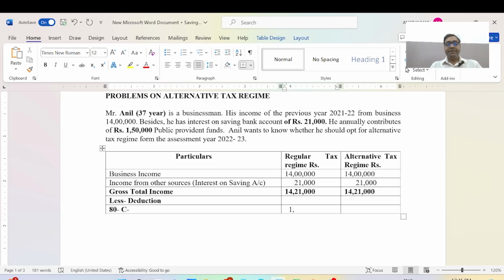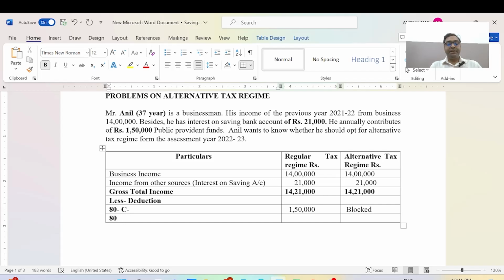The deduction is 1,50,000, and in the new tax regime it will be blocked, not allowed individually.